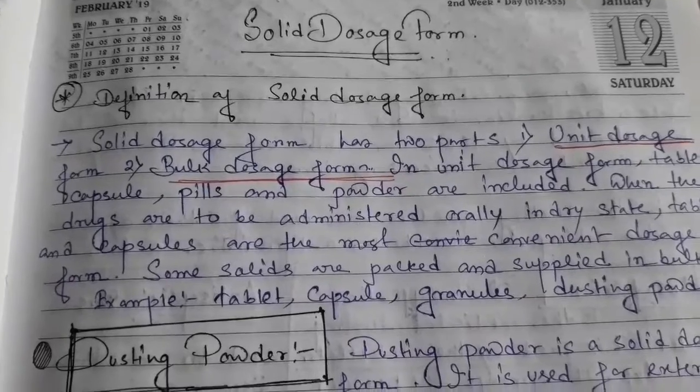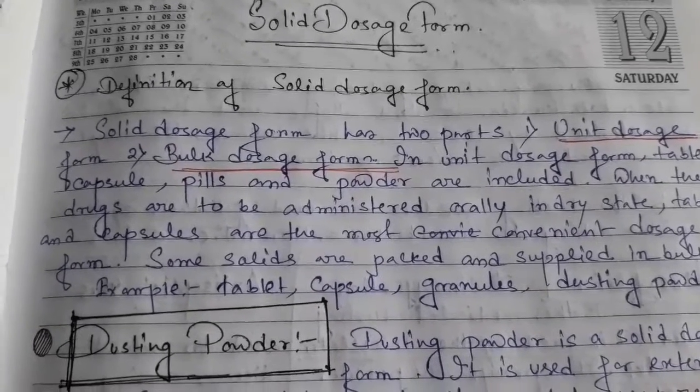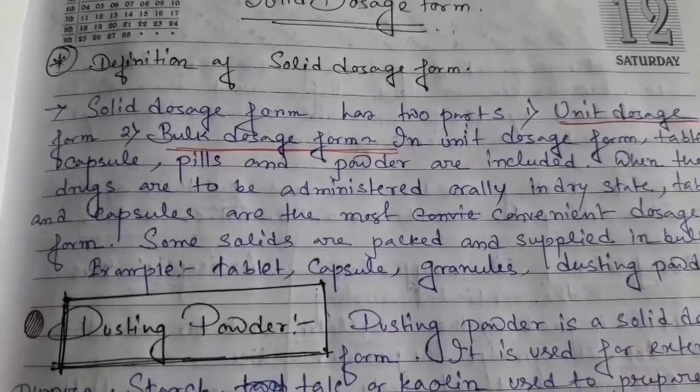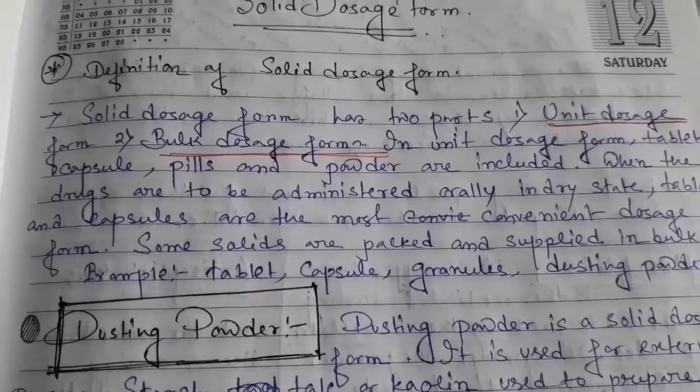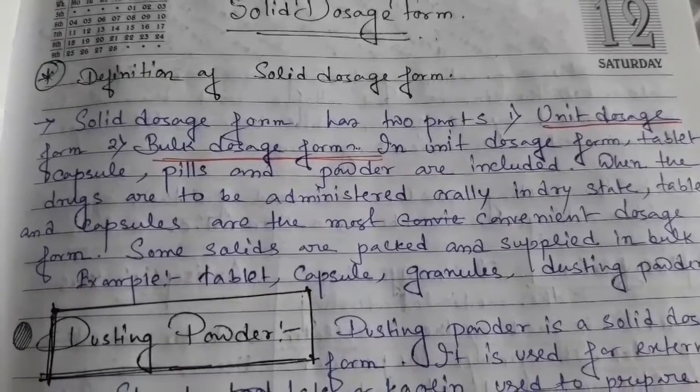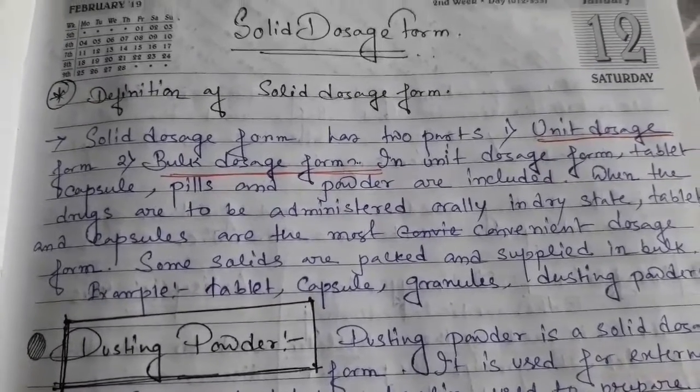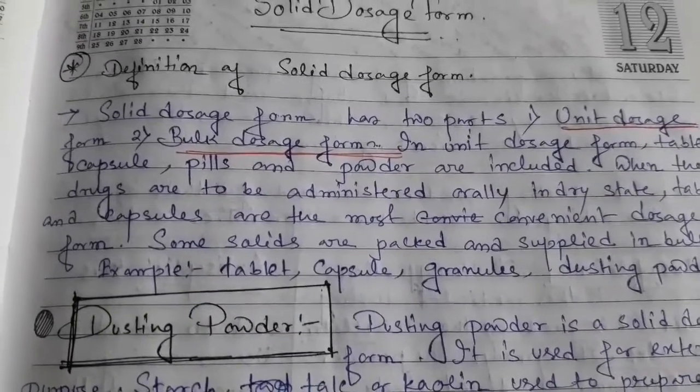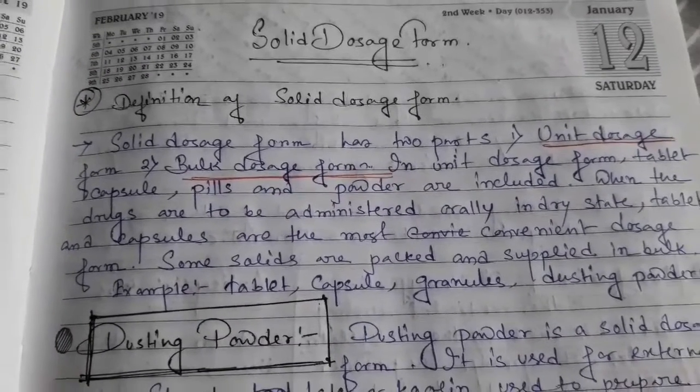In my previous video, I already told about the monophasic liquid dosage form. So now I discuss the solid dosage form. Solid dosage form is very important for the dosage form chapter and also the pharmaceutical subject. First of all, what is a solid dosage form?